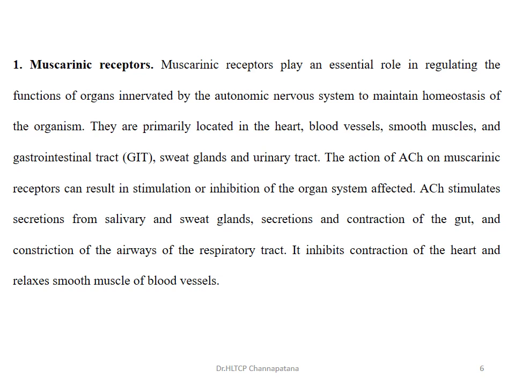The action of acetylcholine on the muscarinic receptors, when stimulated, starts secretion of the salivary glands, that is salivary secretion, and sweat secretions will be there, and also the release of hydrochloric acid from the gut, and the constriction of the airways of the respiratory tract. In the inhibition, it inhibits the contraction of the heart and relaxes the smooth muscle as well as blood vessels.